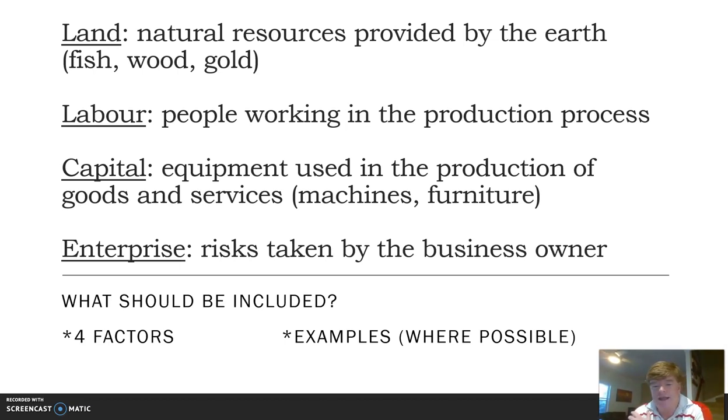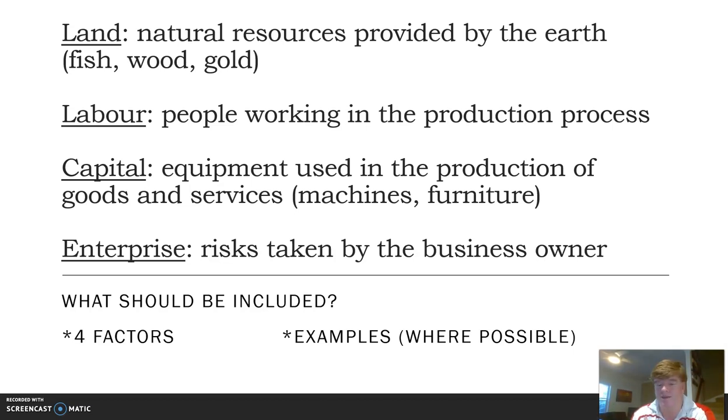But land is a little bit of a tricky one. It doesn't have quite the literal meaning of land. Land is just any natural resources provided from the earth. So let's think about the McDonald's up here at Northlake. The natural resources used by McDonald's will be things like the ingredients, the potatoes that go into the fries, the wheat that goes into making the buns, and so on. So that's the land, the natural resources.